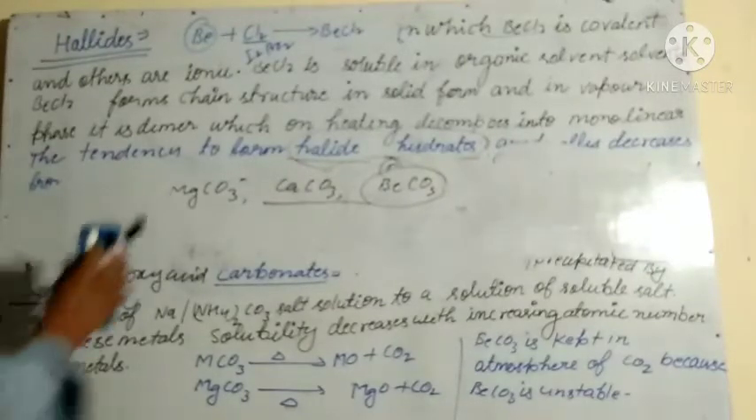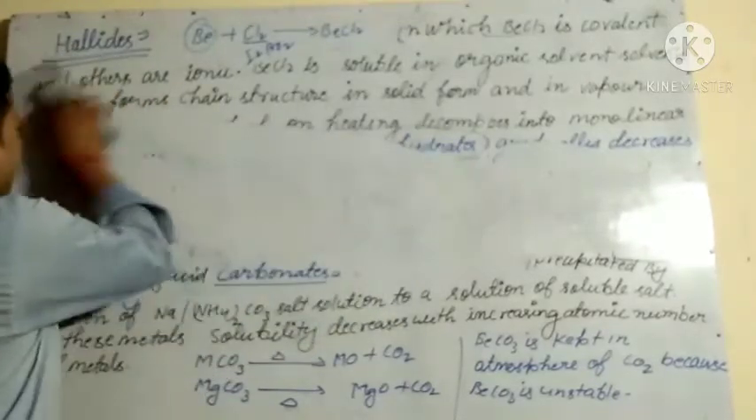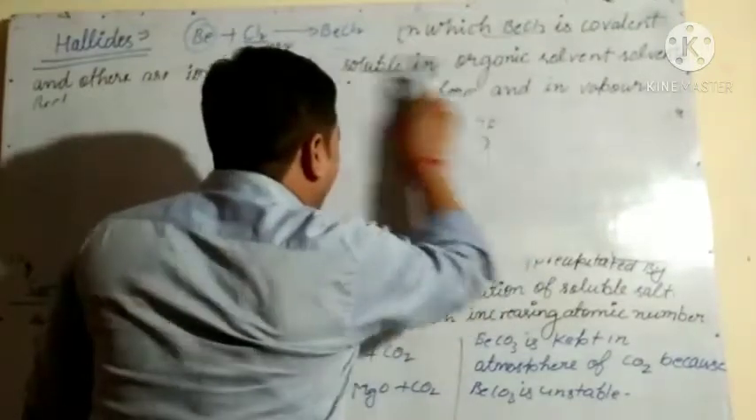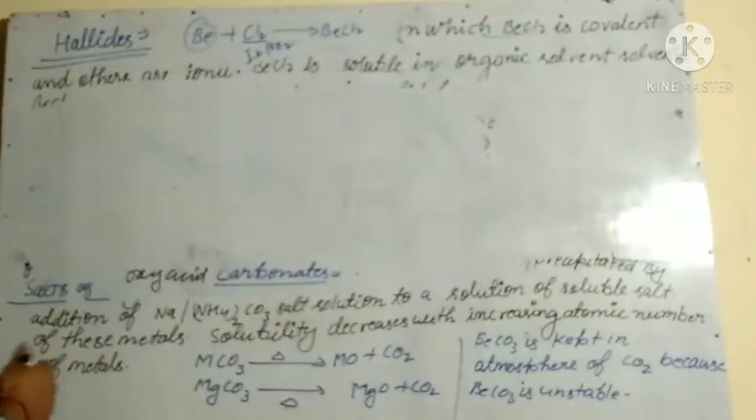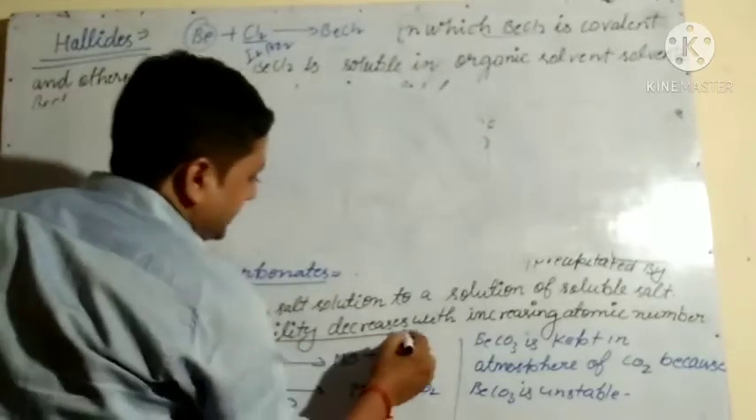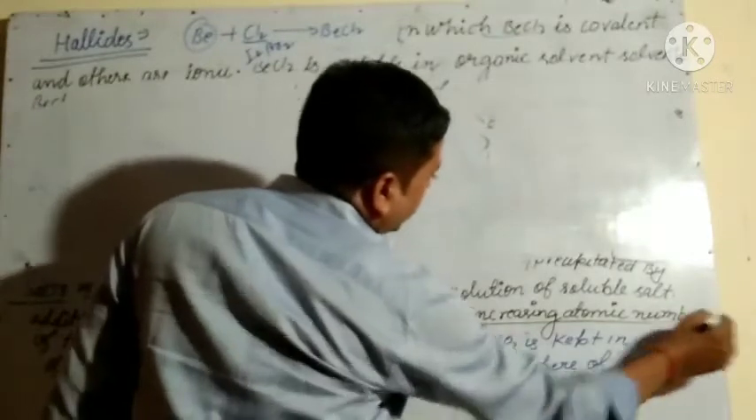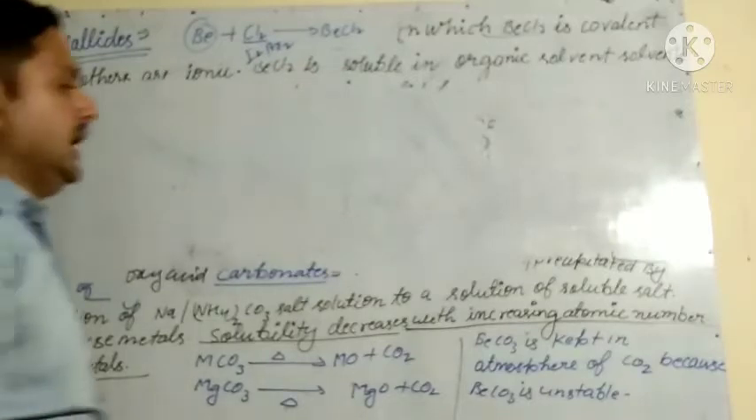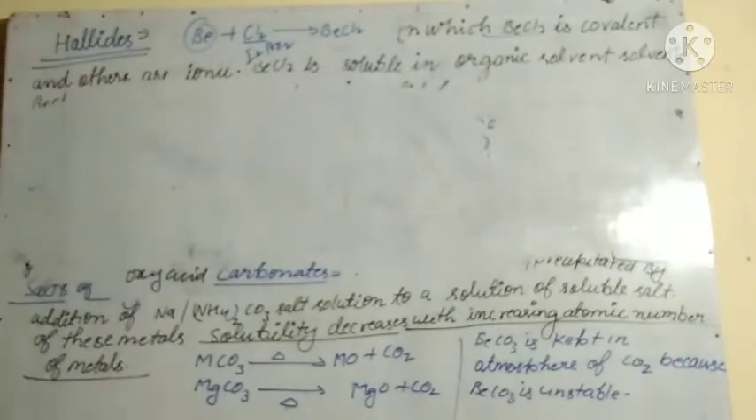So one question arises: arrange these carbonates in increasing or decreasing order of their solubility. You remember this: solubility decreases with increasing atomic number of metals. As the atomic number of metals increases, the solubility decreases.